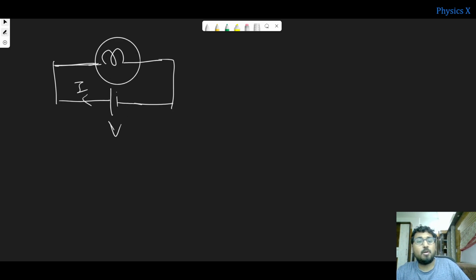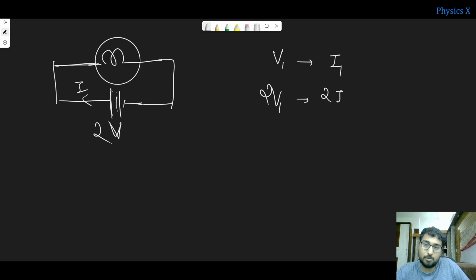Now suppose at voltage V1 the current observed was I1. Now I will double this voltage. How will I do it? I will connect two of these cells like this. Now this becomes a battery. So I double this voltage. What will happen? The current will be doubled also, right?